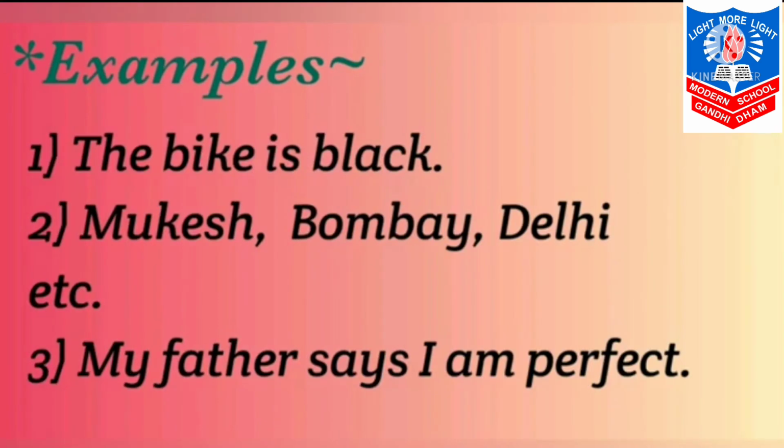Now see the examples. The bike is black. The तो T alphabet आप देख रहे हैं capital है. Second, name. Mukesh, Bombay. Place, Delhi. Again place, etc. are in capital letters. Third, my father says I am perfect. I word is in the middle of the sentence, then also it is a capital one.